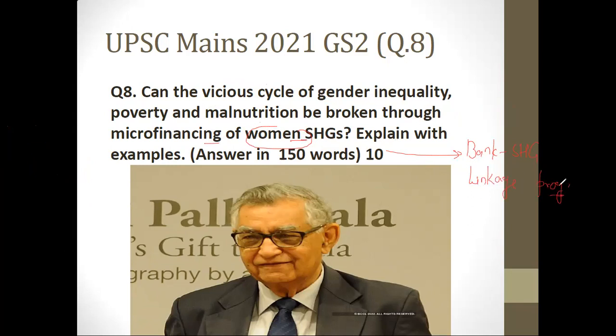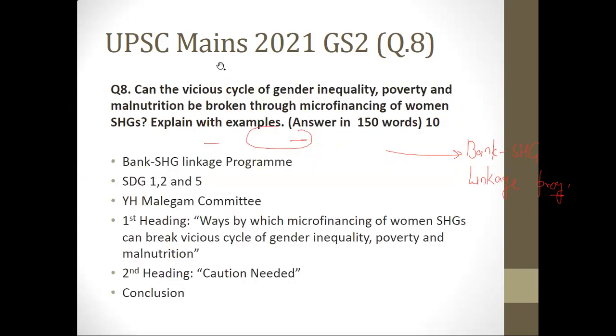So this Bank-SHG linkage program started in the early 90s and it has played a crucial role in providing financial support to SHG. Now you will make 2 headings. So Bank-SHG linkage program we have just discussed. SDG 1, 2 and 5, if you can write these points here, it will be awesome. Then we have to come to the actual part. The first heading will be, although it looks like a very big heading, if you write it as a heading, it makes it easier for the examiner to check your copy. So: ways by which microfinancing of women SHGs can break the vicious cycle of gender inequality, poverty, and malnutrition.